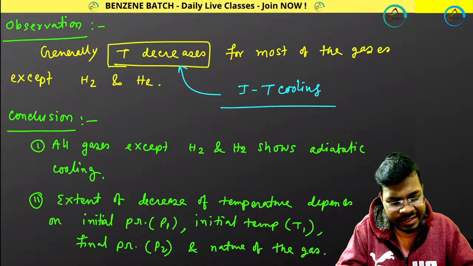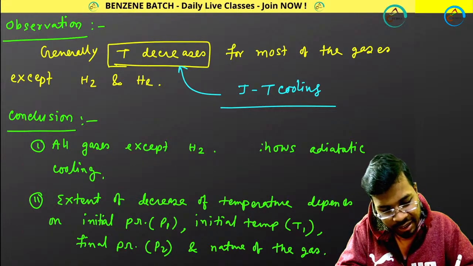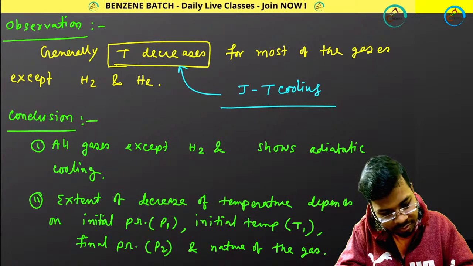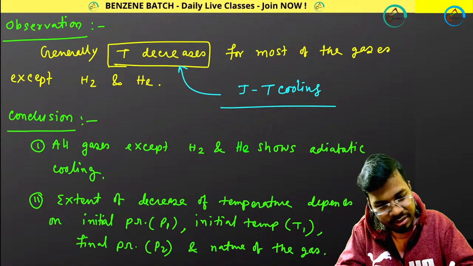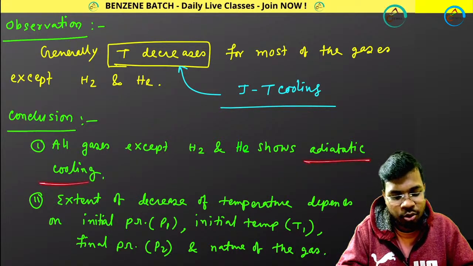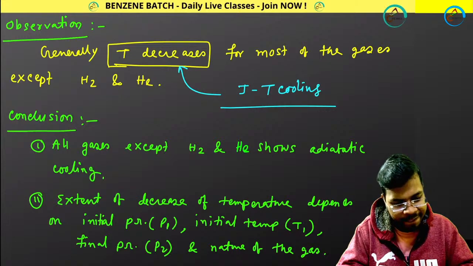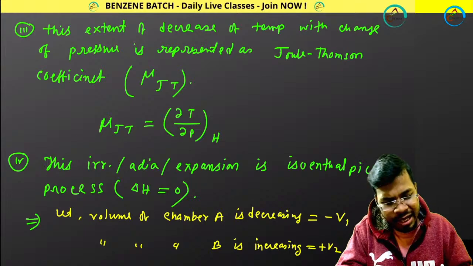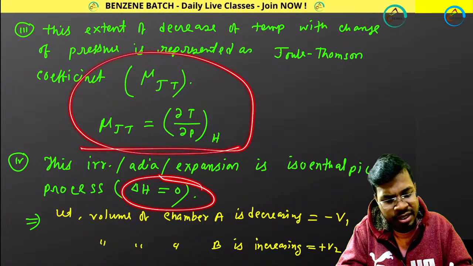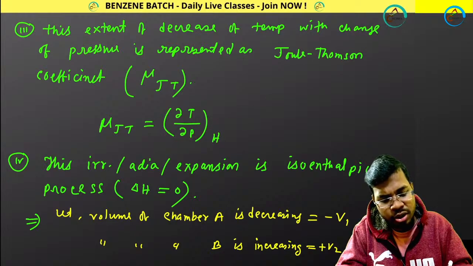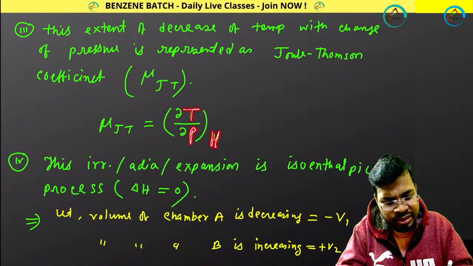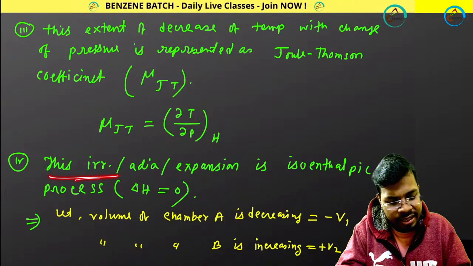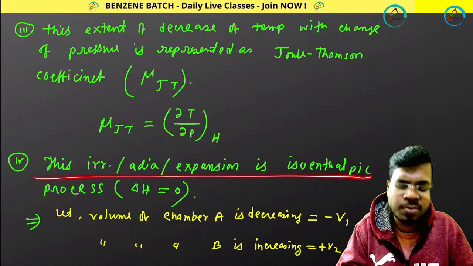Okay, simple. And what is the conclusion? Except hydrogen and helium gas, all gases will show cooling. Then I showed you that this experiment is an isoenthalpy experiment. Then I talked about the Joule-Thomson coefficient. This is the expression: at constant enthalpy, the change of temperature with the change of pressure is called the Joule-Thomson coefficient.